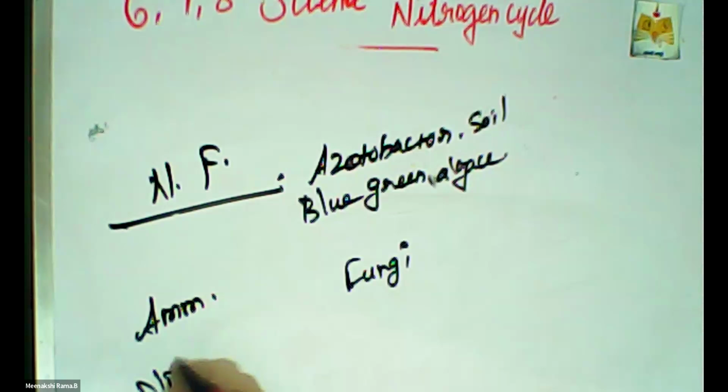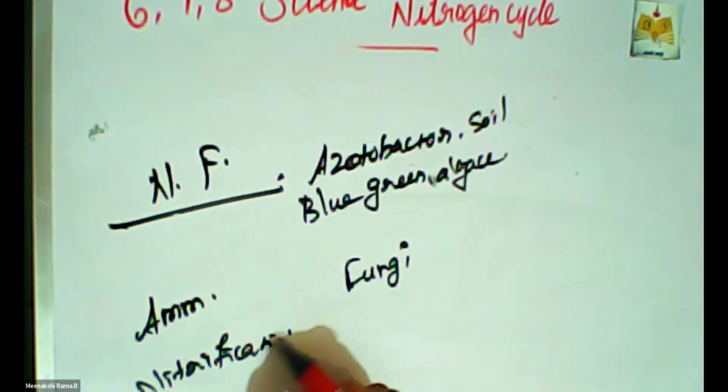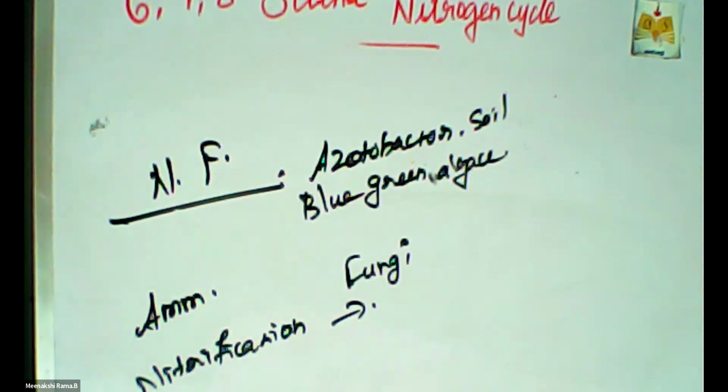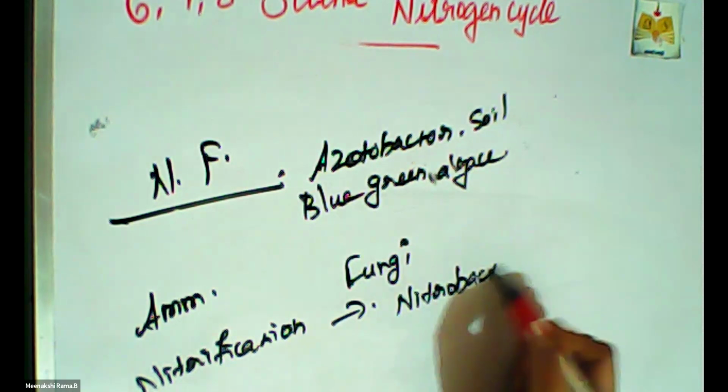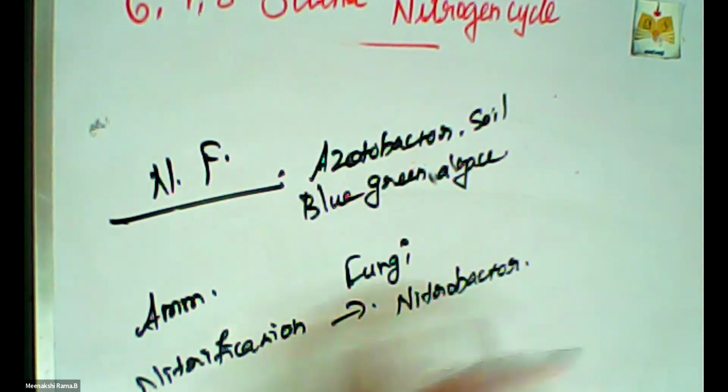The ammonification process involves putrefying bacteria, that is fungi. And then nitrification. In the nitrification process, Nitrosomonas and Nitrobacter, the nitrifying bacteria, are involved. The denitrification process uses denitrifying bacteria, that is Pseudomonas.